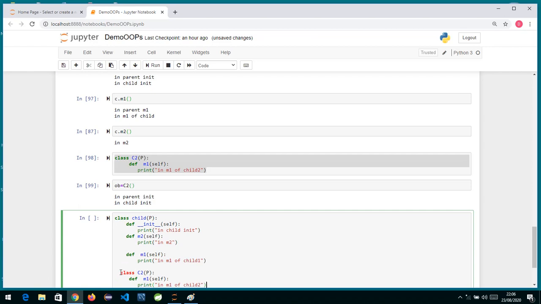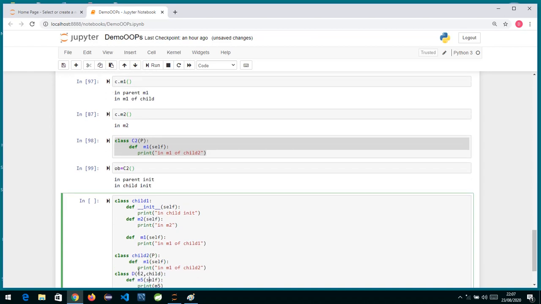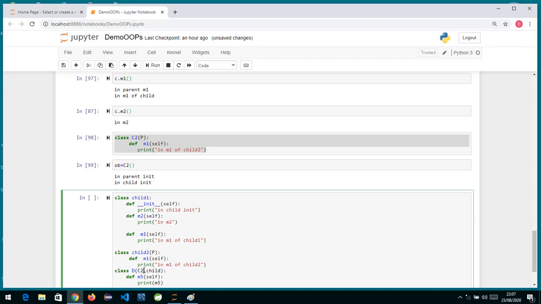I'll just remove this whole thing from here. So these are my two classes, child 1, and this I write as child 2. Instead, now I need to change it to child 1 and child 2. So now I have recreated everything over here.